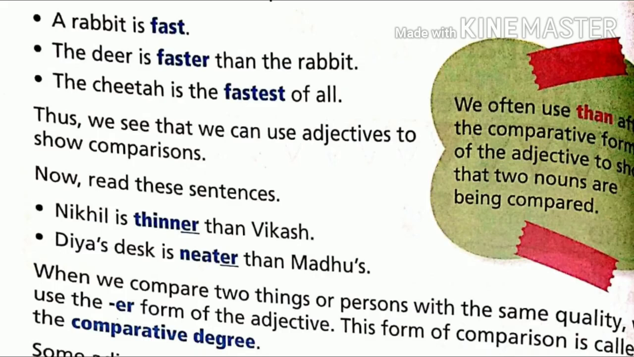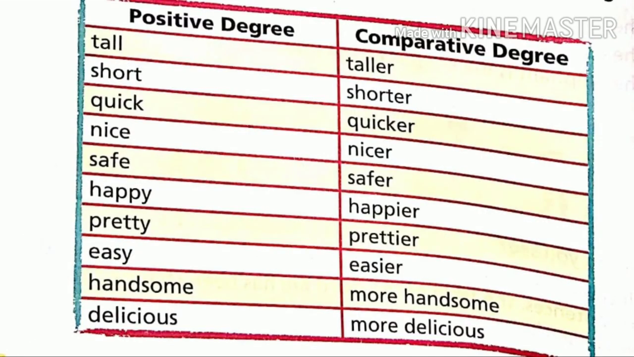Like the deer is faster. If we are using comparative degree, what are we using after the adjective? Than, THAN. So you need to remember that we will use than after the comparative form of the adjective. Here it is given positive degree and comparative degree, not the superlative one.